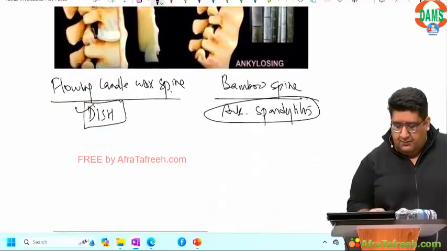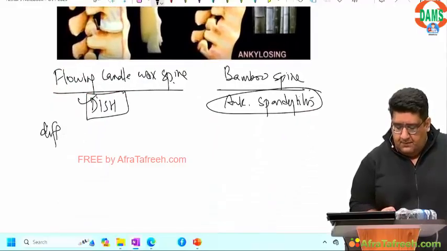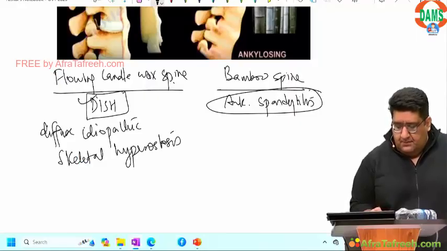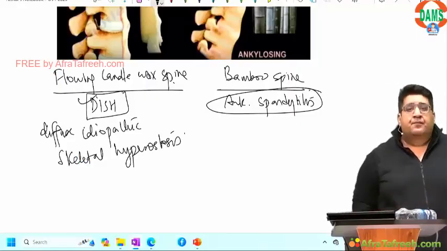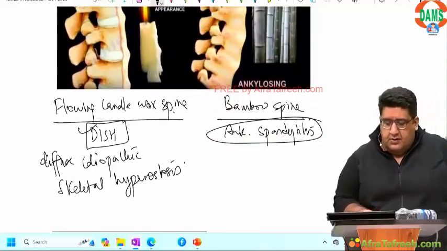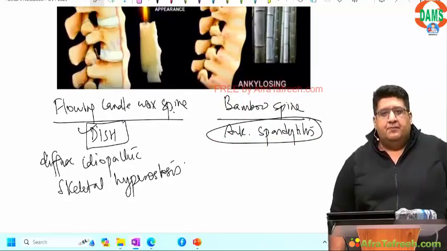Full form, diffuse idiopathic skeletal hyperostosis. Okay, so this is bamboo spine versus flowing candle wax spine.